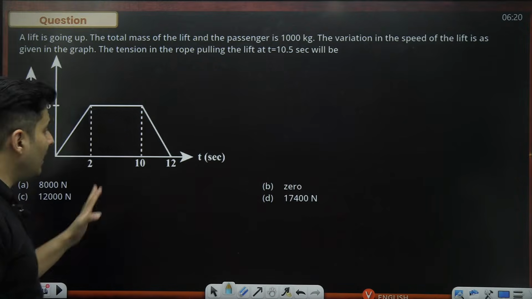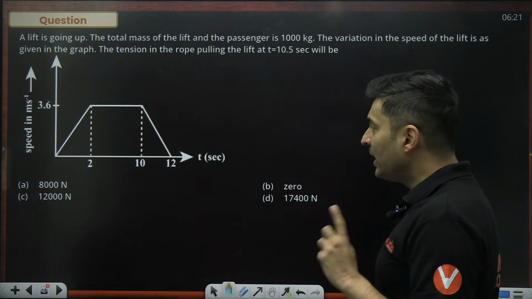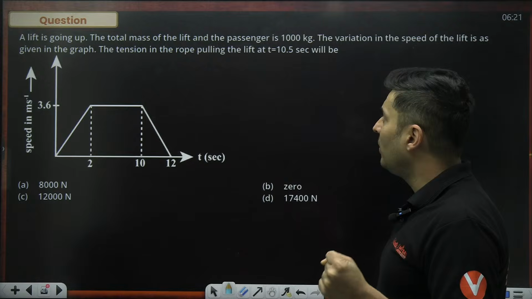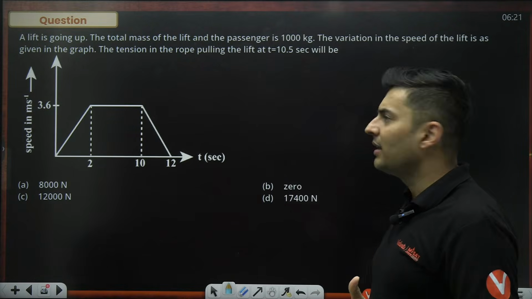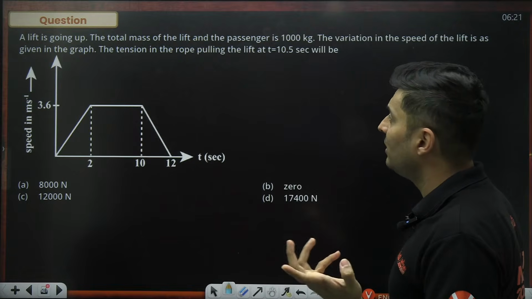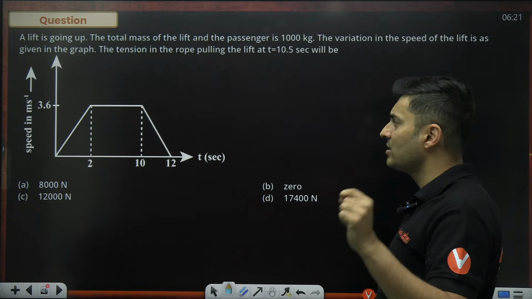This question is graph-based also, guys. Graph-based questions can also come. A speed versus time graph is given, and this is the speed of a lift in which passengers are there. The mass of the passengers with the lift is 1000 kilos. The variation of the speed of the lift is given. The tension in the rope pulling the lift at 10.5 seconds will be how much?